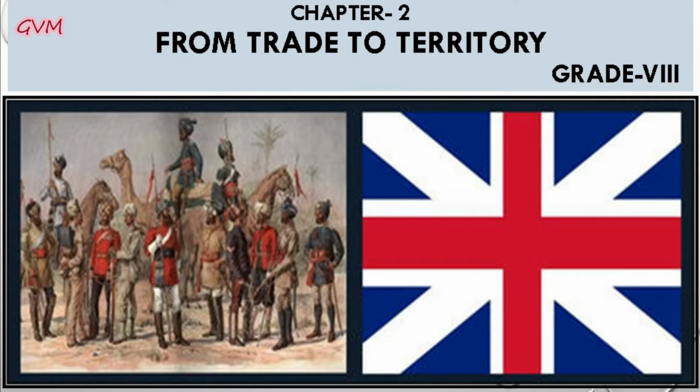Students, as we already learned and discussed in the first part of this chapter, how the Britishers advanced towards India and how they changed their sole purpose from trade to expansion of territory in India. We also learned how the Britishers began trade in Bengal, how Robert Clive conspired against the Nawabs of Bengal and controlled the trade in Bengal. And lastly, we learned how the British got the title of Nawabs. Now, students, let's move on further towards the chapter.